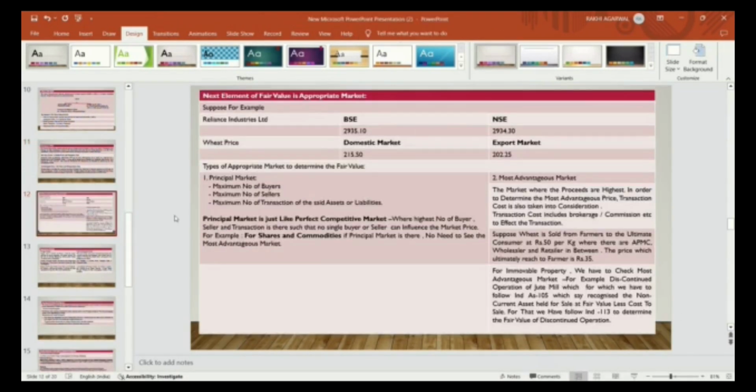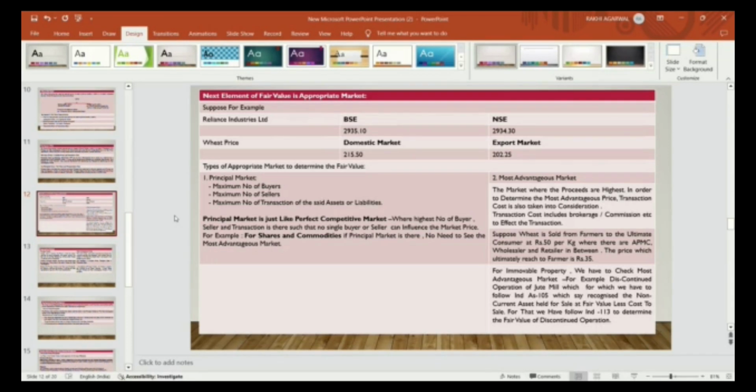Next element of fair value is the appropriate market. Firstly, we will explain what the appropriate market is. Suppose, for example, Reliance Industries is traded on a stock exchange, that is on BSE or NSE. On BSE, the price of Reliance Industries is 2935.10, while on NSE, the price of Reliance Industries is 2934, which is approximately similar.